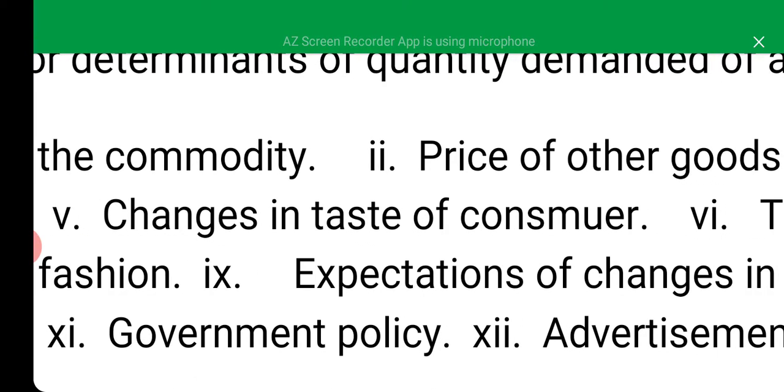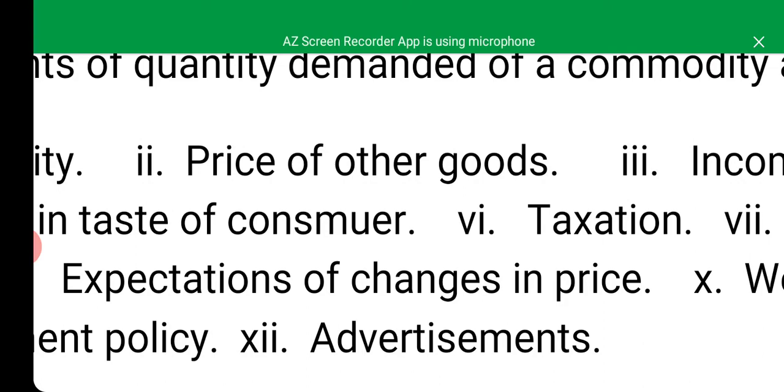Changes in taste of consumer. If the consumers change their taste for a particular commodity, then the demand for that commodity will also change. Then the next one is taxation.